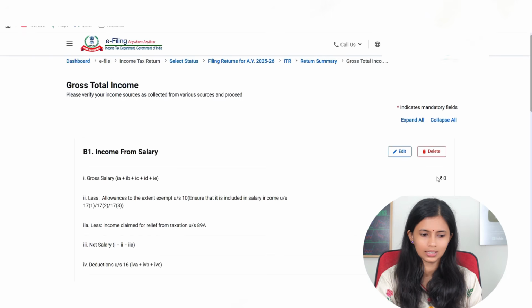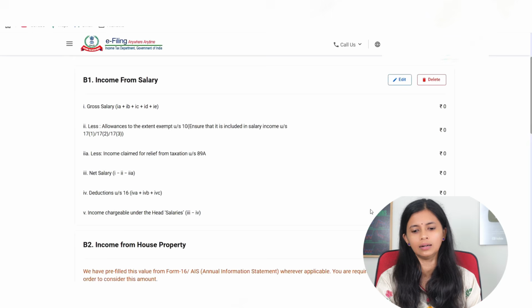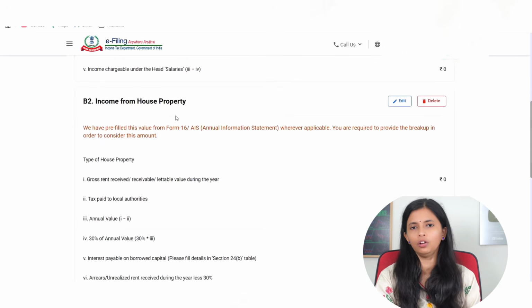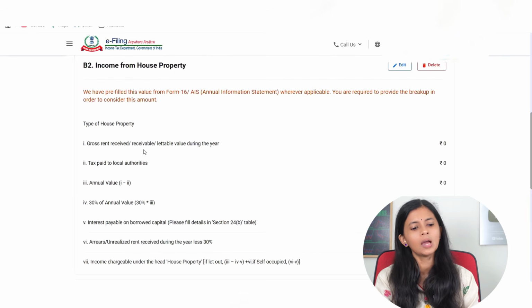And then you can see here if there are any deductions that will come, and your total income chargeable under the head salaries will appear here. The next is income from house property. If you have already given all your income details to your employer, then in Form 16 itself that will also come. But if you have not yet given a few incomes to your employer, then make sure you fill it here. You do not miss it.